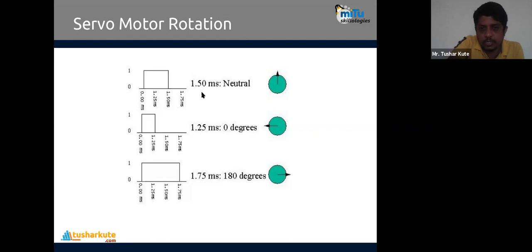So 1.5 millisecond will be the neutral position, 1.25 millisecond will be the position at 0 degree, and 1.75 millisecond will be 180 degree. These values are required to change. If these values change, accordingly the motor will rotate, from 0 to 90, 90 to 180, again from 0 to 180.